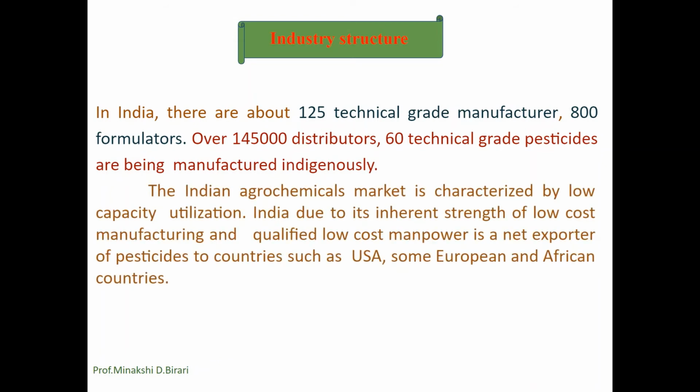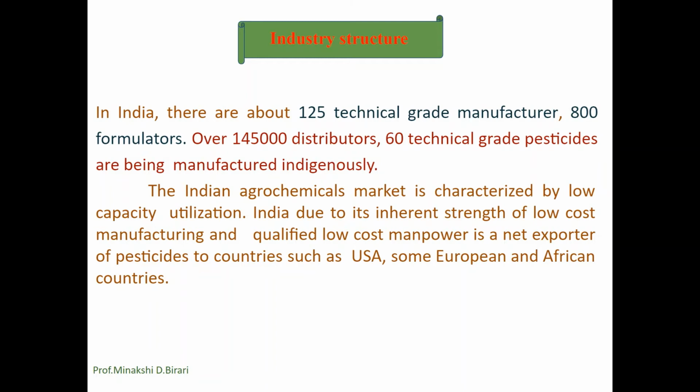The Indian agrochemicals market is characterized by low capacity utilization. India, due to its inherent strengths of low cost manufacturing and qualified low cost manpower, is a net exporter of pesticides to countries such as USA, and some European and African countries.